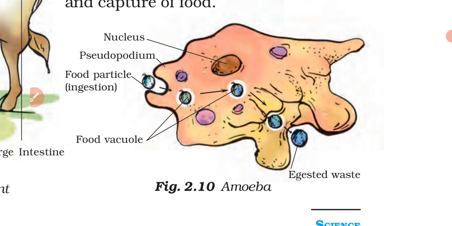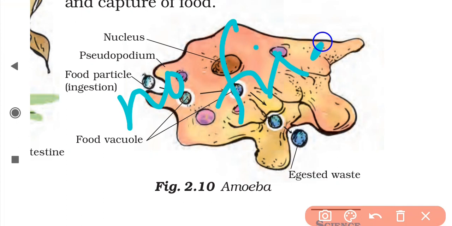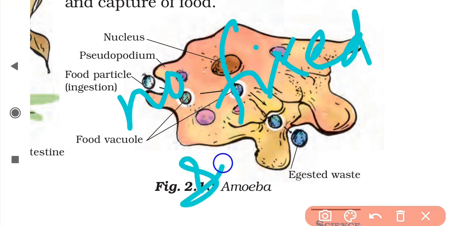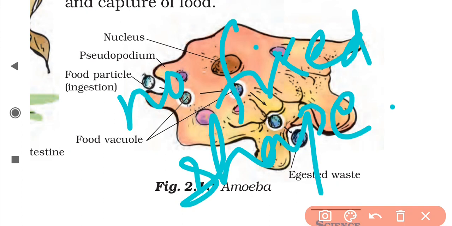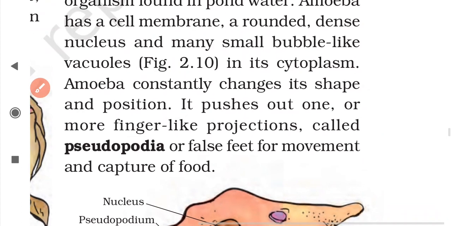One of the most important features of amoeba is that it has no fixed shape. There is no fixed shape in amoeba. So how does it move then? If it has no fixed shape, how will it move? How will it capture its food, and how does the feeding and digestion process occur in amoeba?